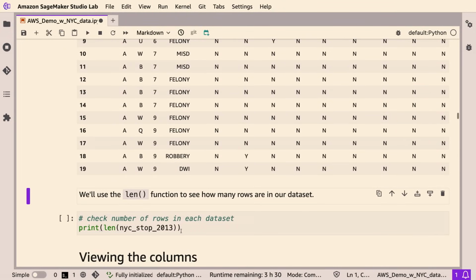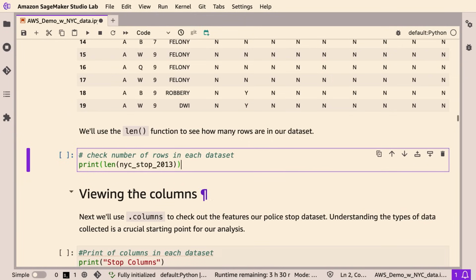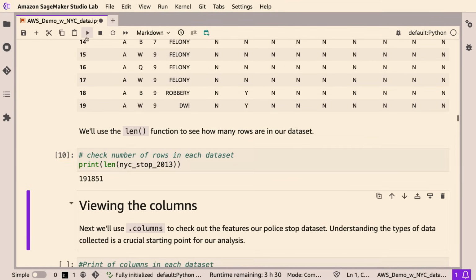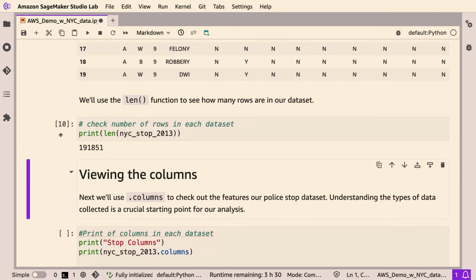So yeah, there's other things that we can do as well, right? So let's look at how many rows we have in the data set. To do that, we'll just use the len function and apply that to our NYC Stop 2013 data set. So here we will see that we have 191,851 rows.